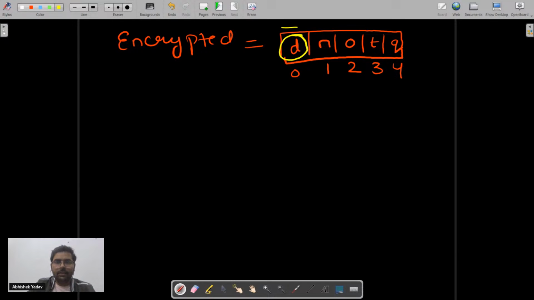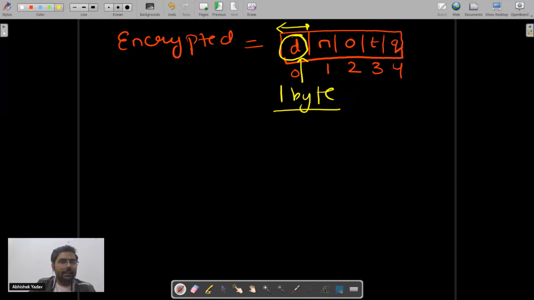So this will take 1 byte. Overall 4 is also wrong. 1, 2, 3, 4, 5. One memory block will take 1 byte, because here we are storing characters.